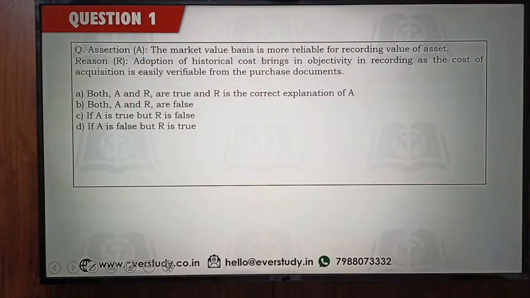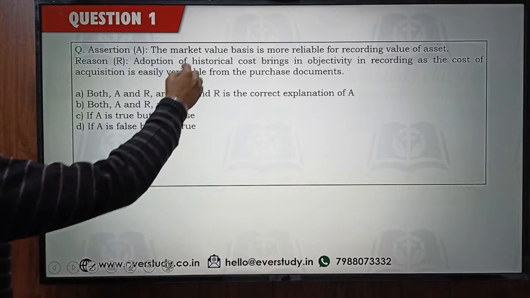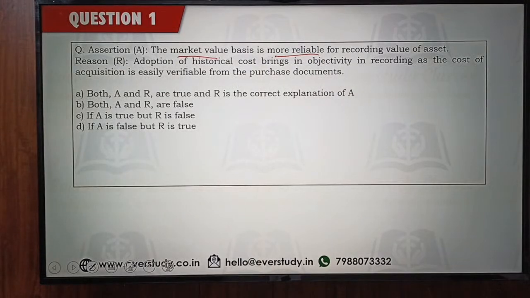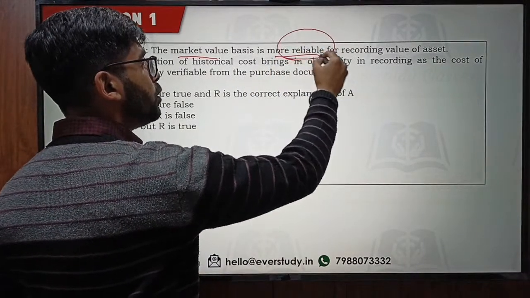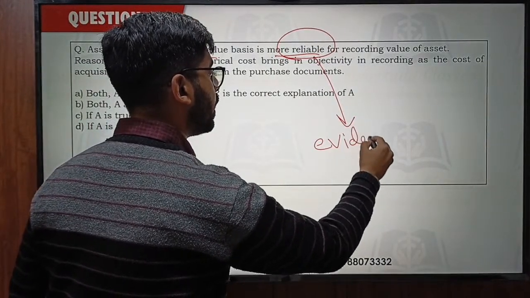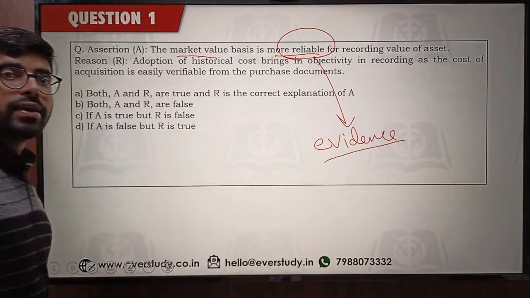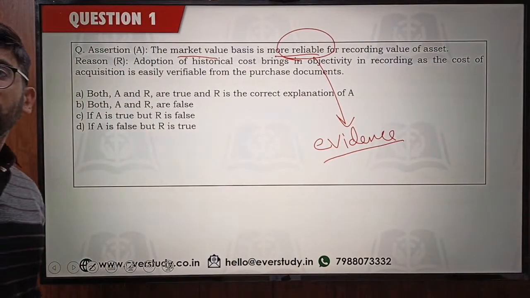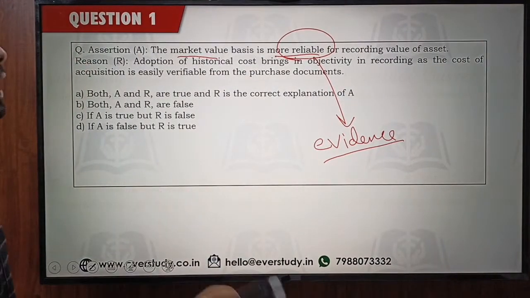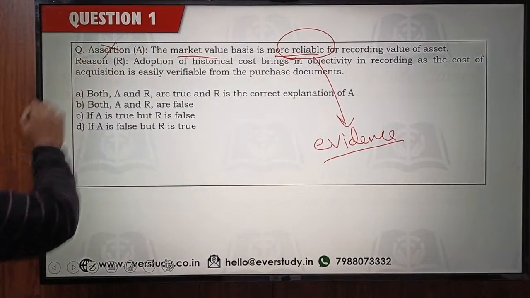But guys, this answer is not correct. Why are you guys saying option number A should be the answer? Assertion is the market value basis is more reliable. Now, how come the market value basis is more reliable? Reliable means that you can rely on it. To rely on something, you should have proper evidence, a proper voucher with regard to it. But for market value, do you have any voucher or any evidence? No, you don't. So how can you say it is more reliable? So this assertion is definitely going to be wrong.